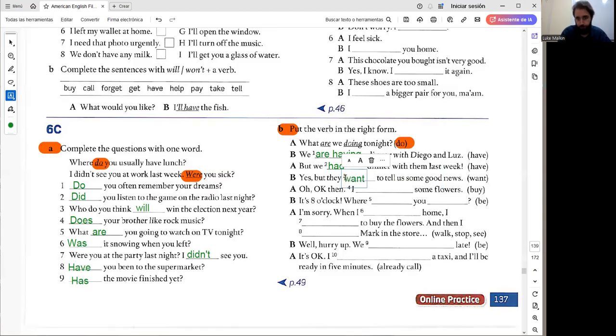Part B, yes, but they want to tell us some good news. This is something that's generally true. This is present simple. Oh, okay then. I will buy some flowers is a decision made in the moment, so it's best to use future simple. Will buy. B, it's 8 o'clock. Where are you?